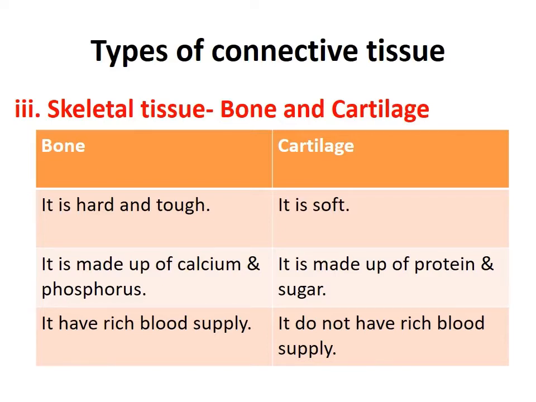First point is that bone is hard and tough and cartilage is soft. Second point is that bone is made up of calcium and phosphorus, but cartilage is made up of protein and sugar. And third point, bone has rich blood supply, but cartilage does not have rich blood supply. So these are the differences between bone and cartilage, which are the types of skeletal tissue.